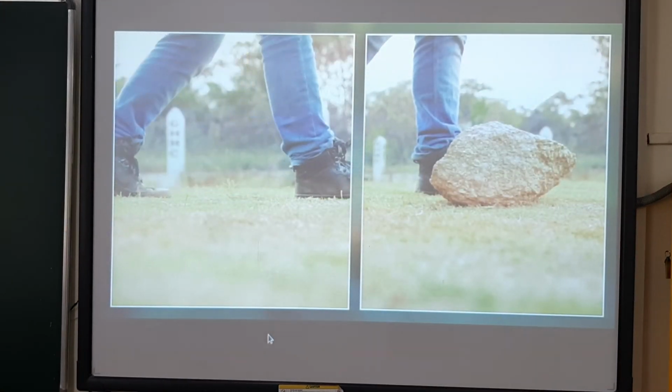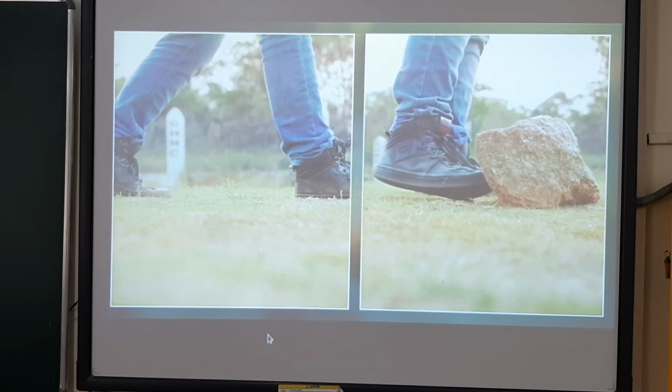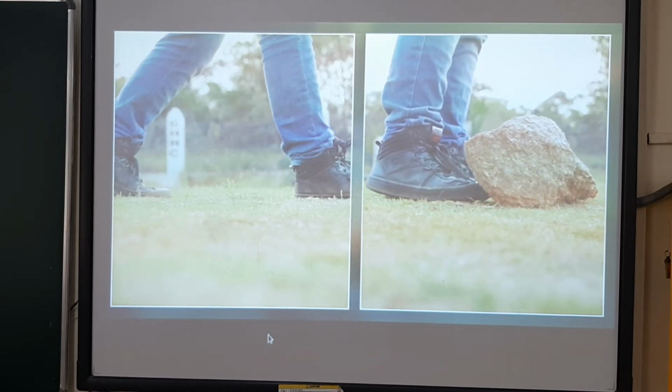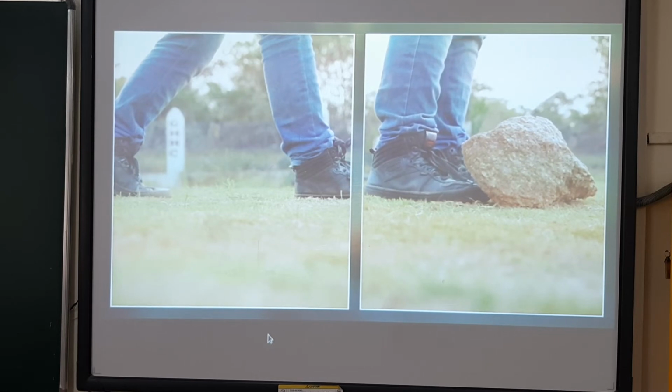Kicking a football around is fun, but would you try kicking large stones of the same size? No, that would hurt, as you can see. So, remember, the larger the mass of an object, the greater is the inertia.